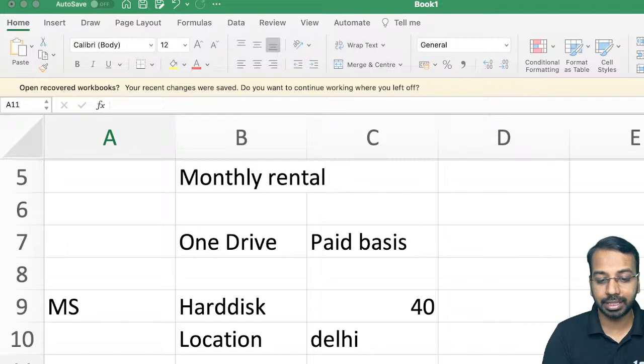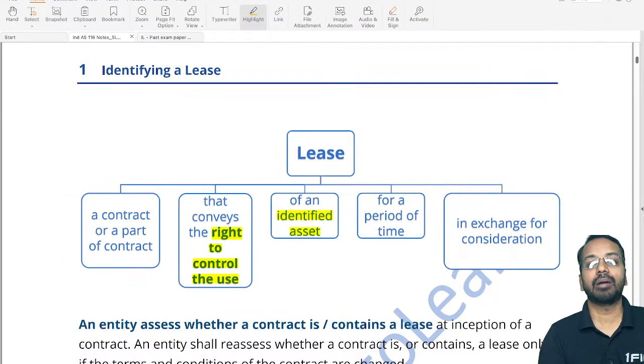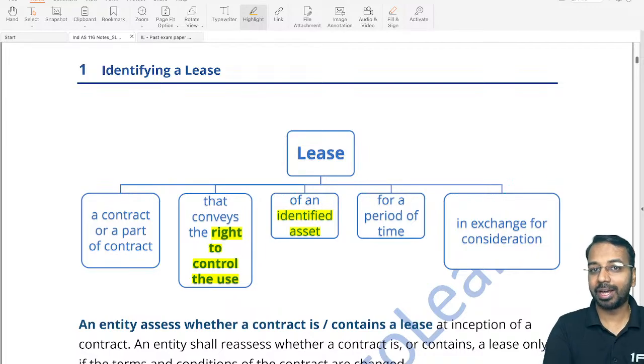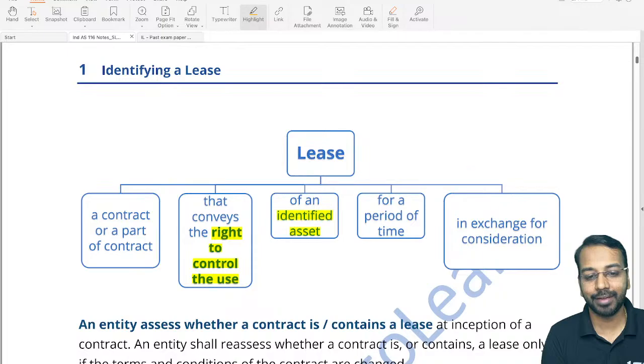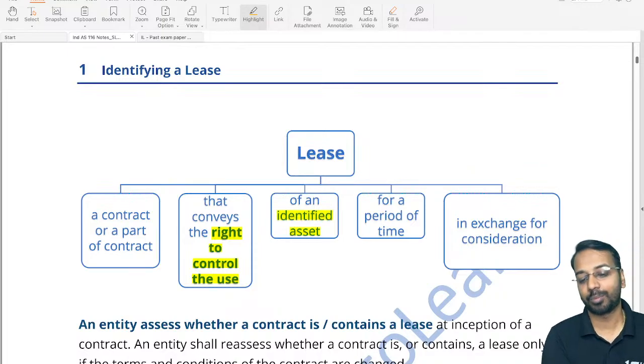Now, one important thing that you have to keep in mind is the moment it is not an identified asset, it does not come under Ind AS 116. So then how will we account for it? We will account for it under Ind AS 115 from the supplier point of view, and as an expense from the customer point of view.